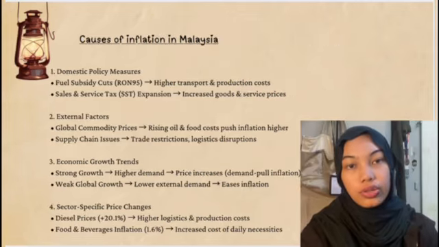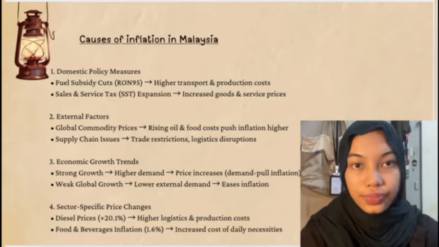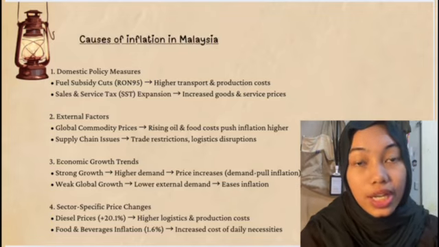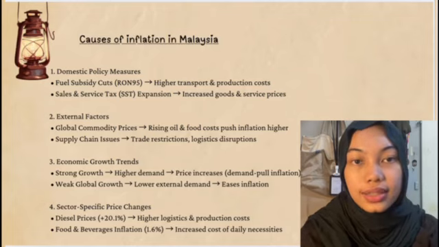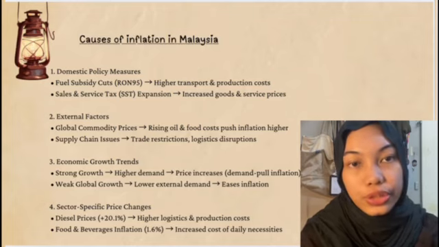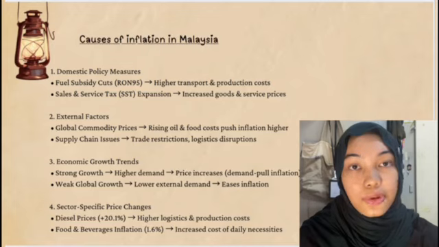Next, I will be presenting on the causes of inflation in Malaysia. Based on the article provided, I will explain how domestic policies, external factors, economic growth, and sector-specific change contribute to inflation. First, domestic policy measures.